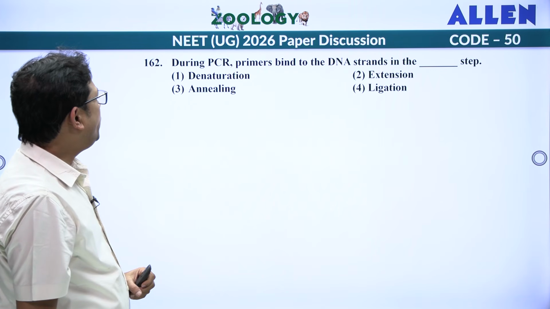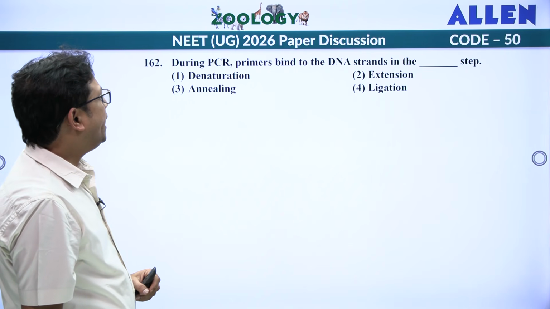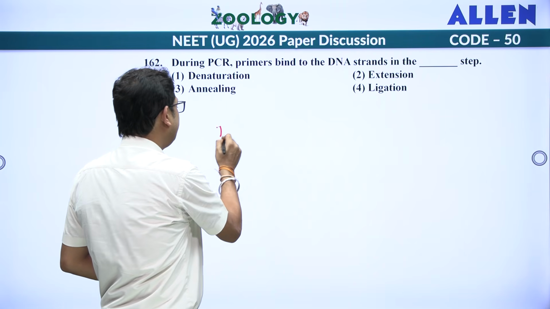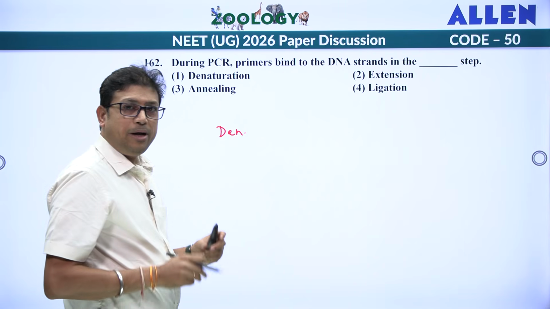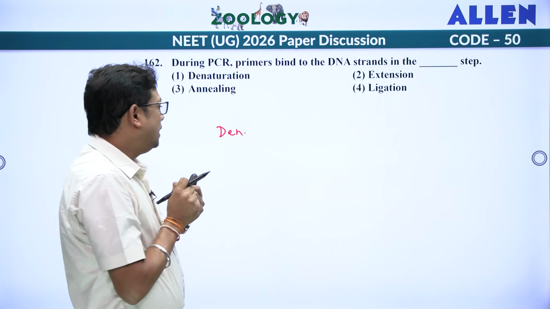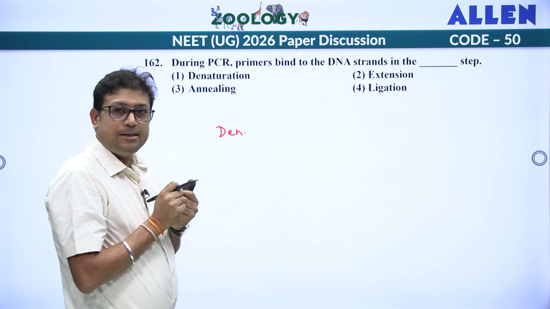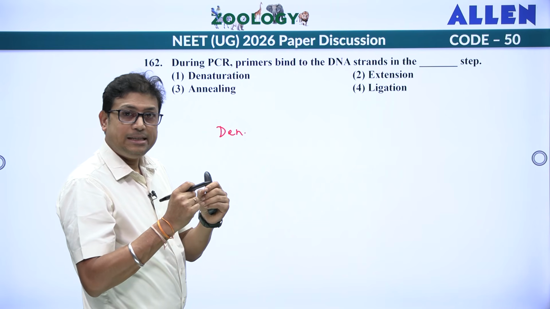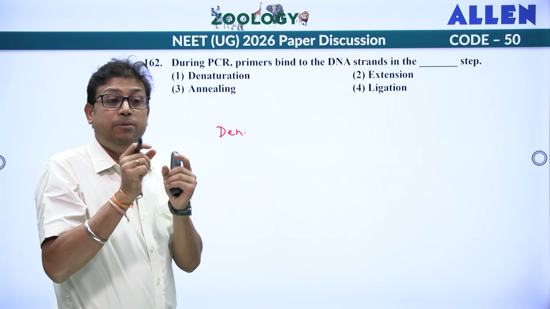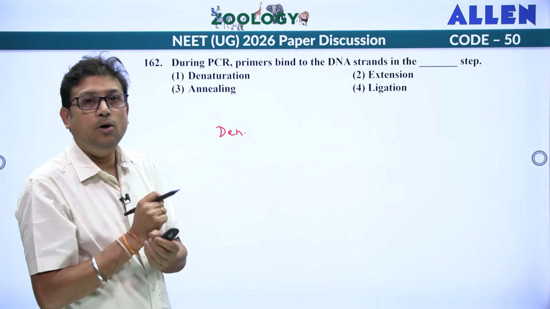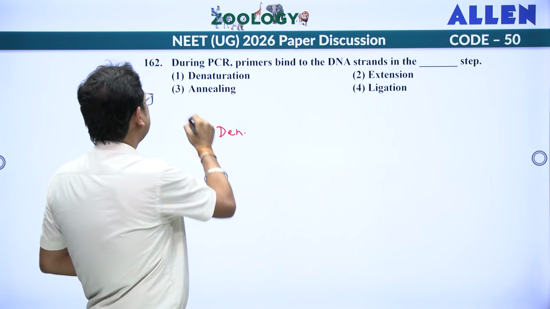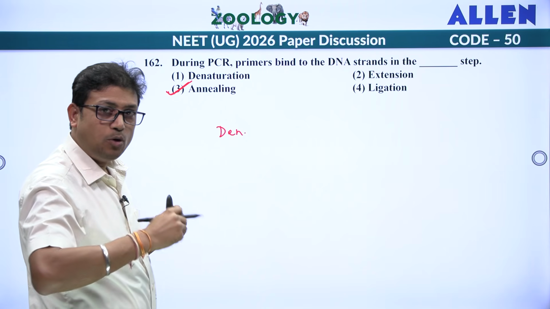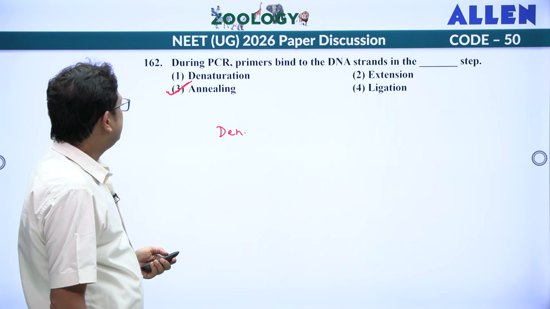Next, during PCR, primer binds to DNA strand in which step? We know the step. First is denaturation. In denaturation, the DNA double strand will be separated at 95 degrees Celsius. After that, we reduce the temperature to 55 degrees Celsius. At 55 degrees Celsius, the hydrogen bond will be reformed between the DNA strand and the primer, which we call primer annealing. After that, when we increase the temperature to 72 degrees Celsius, the primer will be extended. So answer is 3.